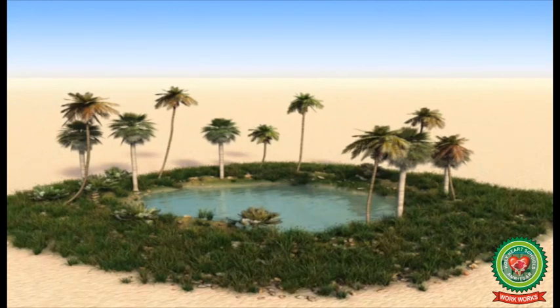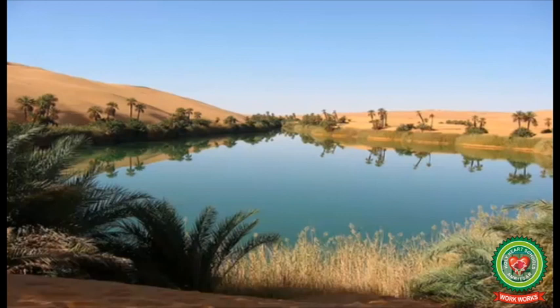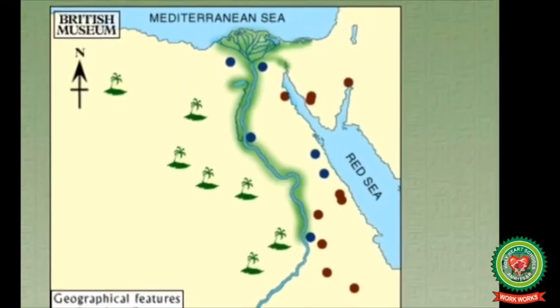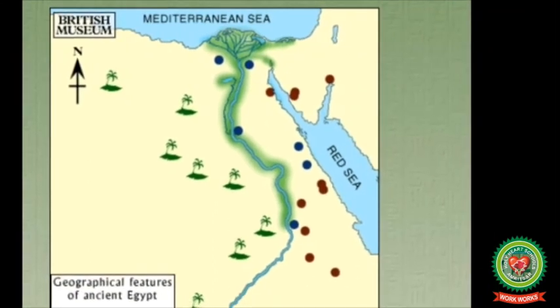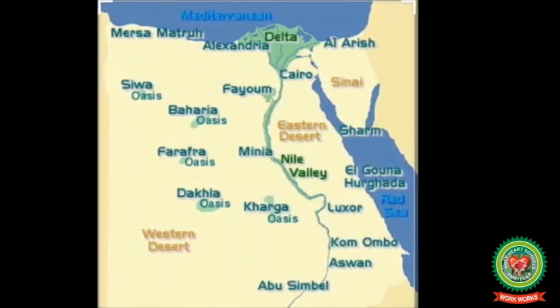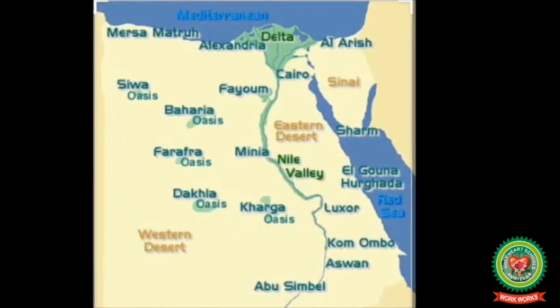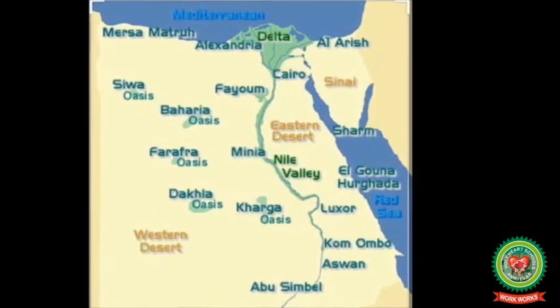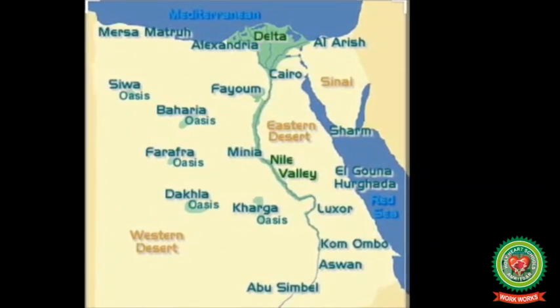Oasis. An oasis is an area made fertile by a source of fresh water in an otherwise dry and arid region. Oases are irrigated by natural springs or other underground water sources. The fertile Nile River Valley and delta in Egypt, supplied with water from the Nile River, is an example of this type of large oasis. At 22,000 square kilometers, it might be the largest oasis in the world.